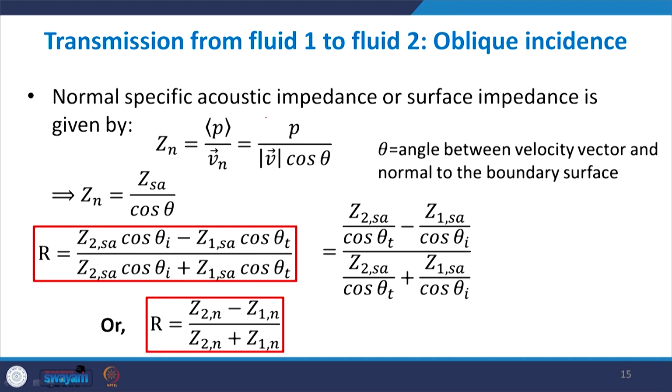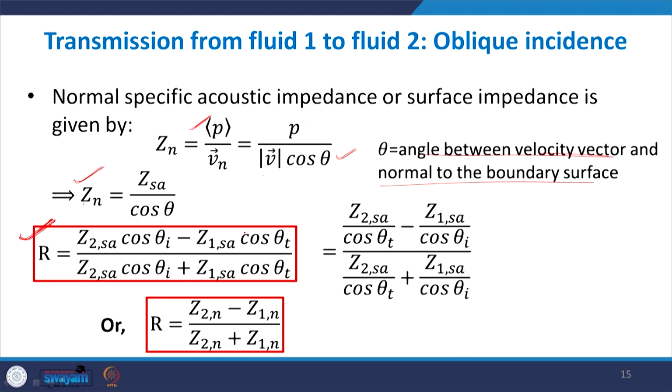Now the normal specific acoustic impedance is defined as P divided by the normal component of the velocity, which becomes P by mod V cos theta, where theta is the angle between the velocity vector and the normal to the boundary surface. So Zn is P by mod V, which is Zsa, so this becomes Zsa by cos theta. So if you use this equation here, this was the general expression we got in terms of specific acoustic impedance.